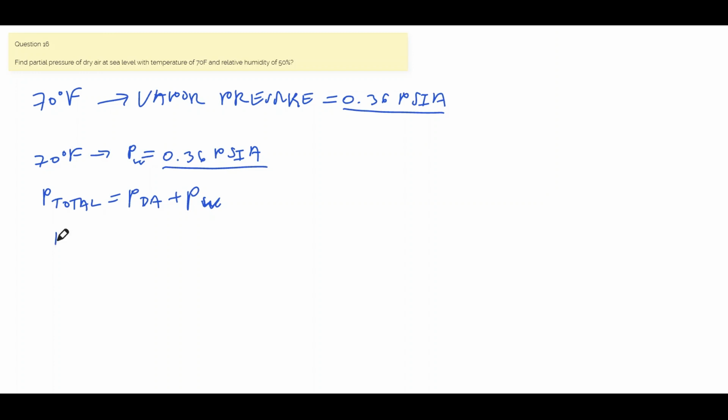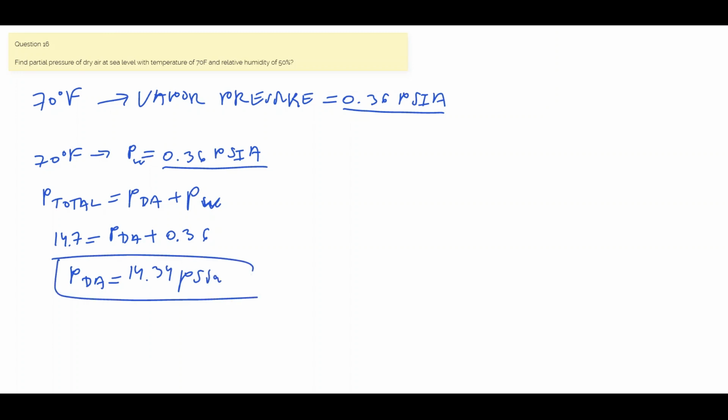Pressure total at sea level is 14.7 psia. So adding all this up, pressure of dry air will be 14.34 psia. And this is our final answer.